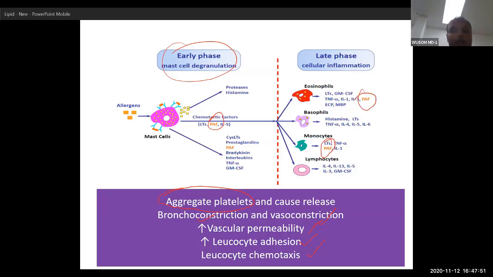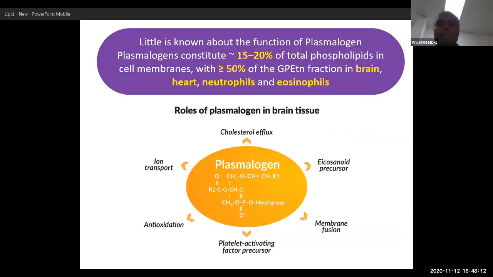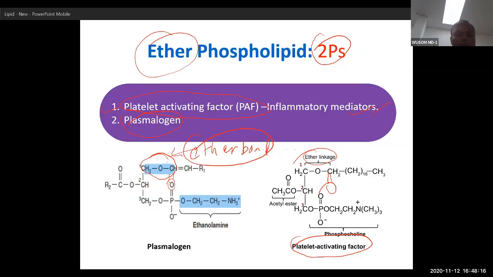That is released by many cells. What are the sources? Mast cells are a source. Eosinophils are also a source. You can see monocytes are also a source. So these are all sources of platelet activating factor. This phospholipid is present in the membrane, and from the membrane only, platelet activating factor is synthesized. So understand this.